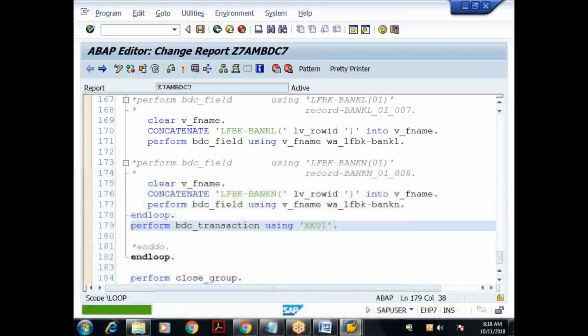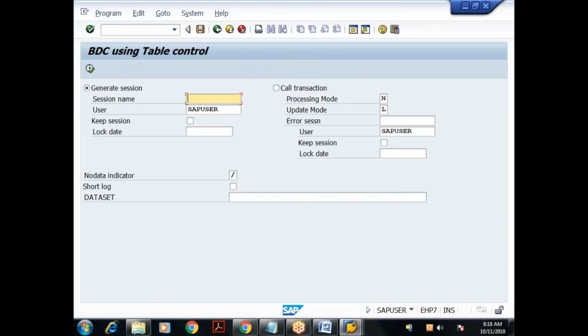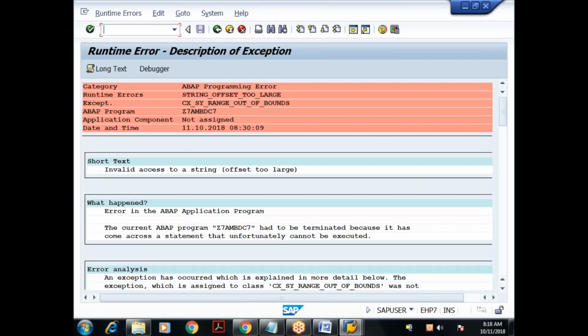When I execute, I'll give the session name as S70. Keep session. Execute this. Allow. The session object would be created. S70 is the session object name. Oh, what happened? Invalid access to a string offset too large.